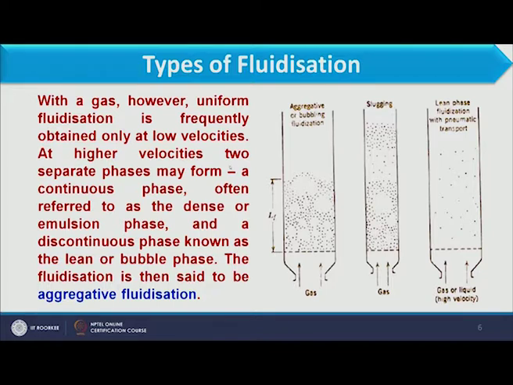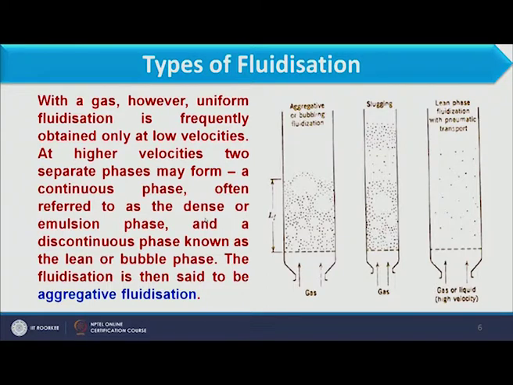At higher velocities, two separate phases may form: a continuous phase, which we also call the dense emulsion phase, as you can observe these particles collecting over here, and another phase, the space created by the bubble, which we call the lean phase. The fluidization is then said to be aggregative fluidization.